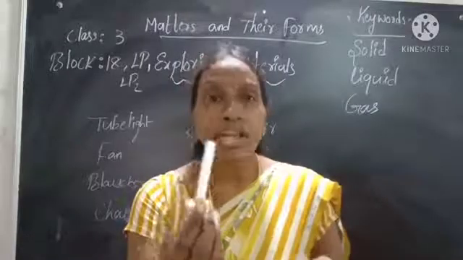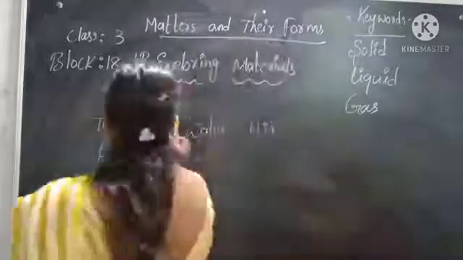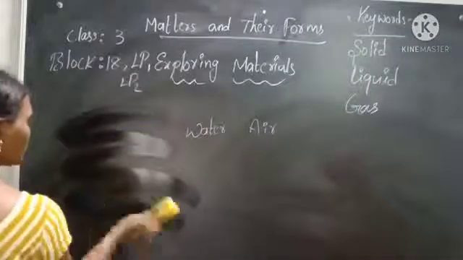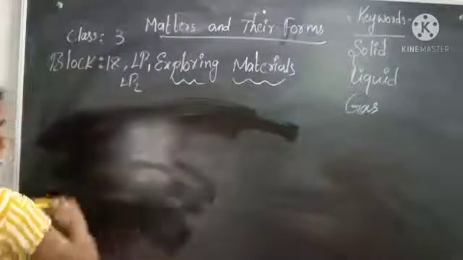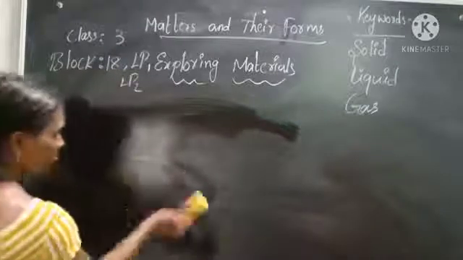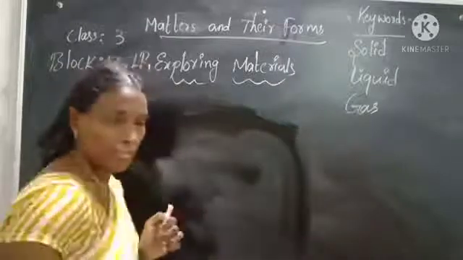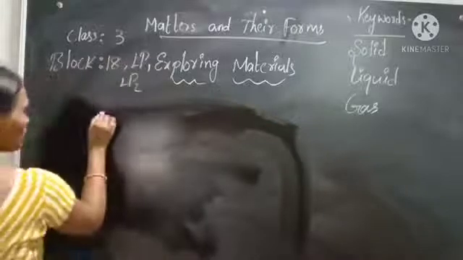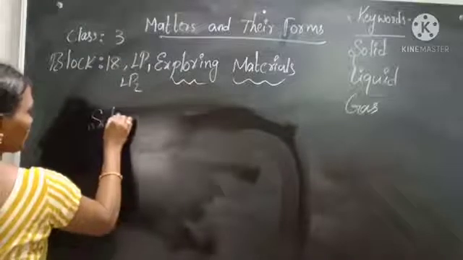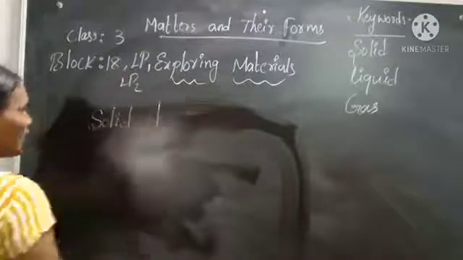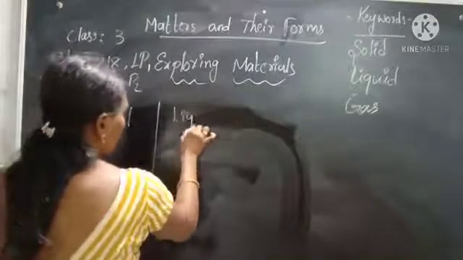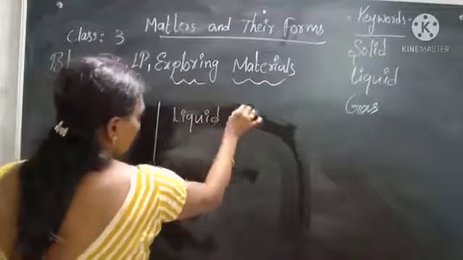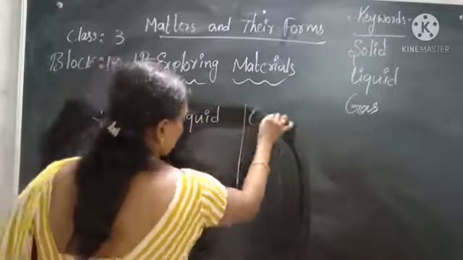First, we are going to discuss solids, and after that liquid, then gas.